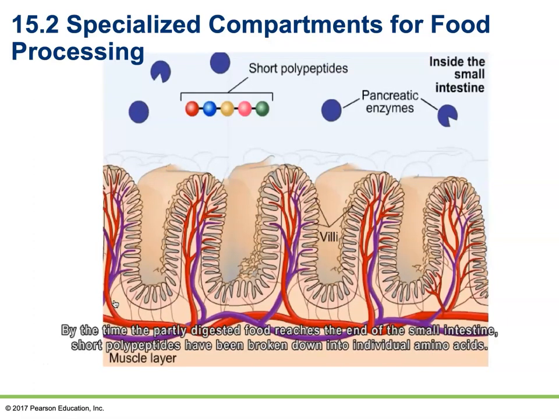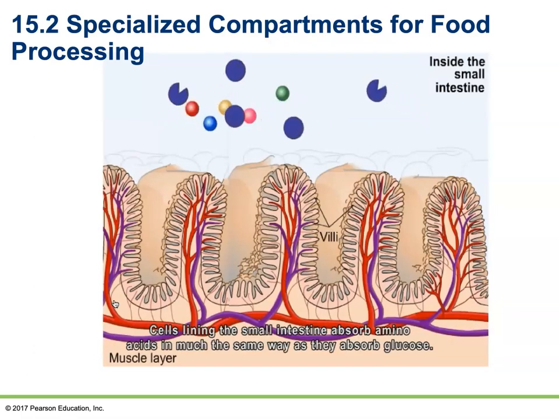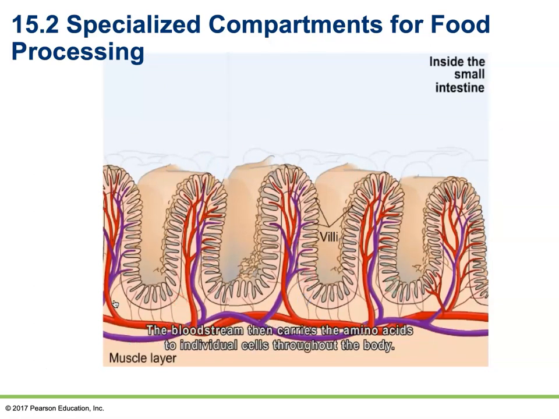By the time the partly digested food reaches the end of the small intestine, short polypeptides have been broken down into individual amino acids. Cells lining the small intestine absorb amino acids in much the same way as they absorb glucose. The bloodstream then carries the amino acids to individual cells throughout the body.